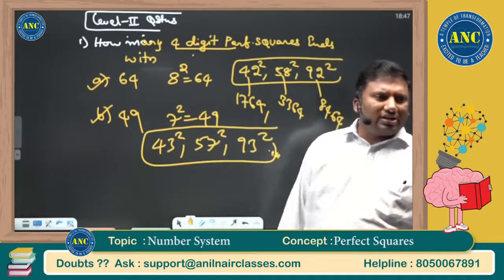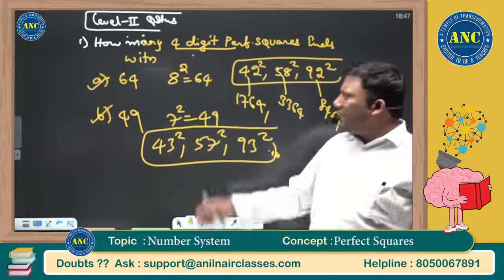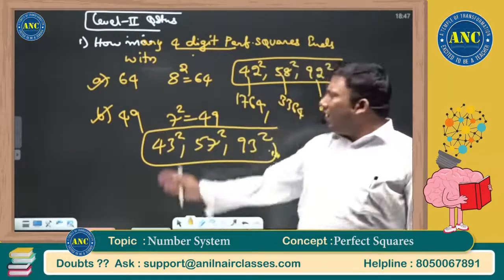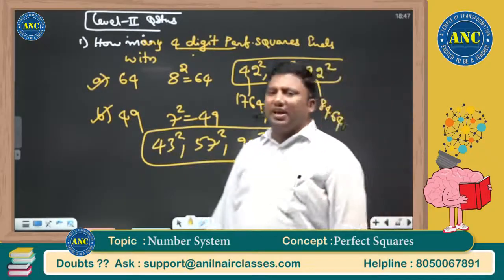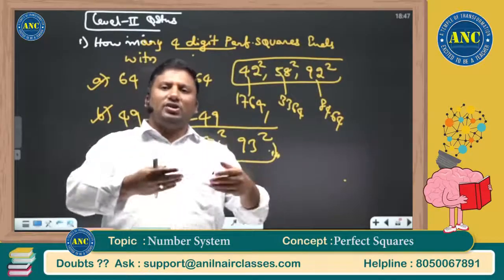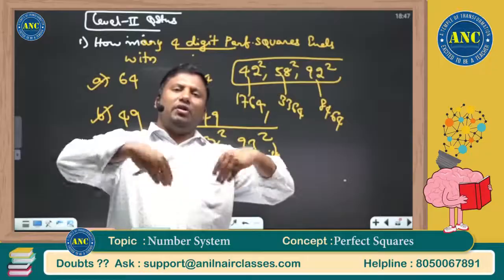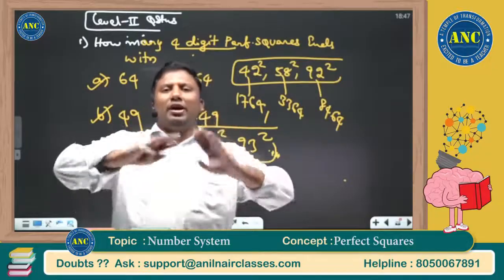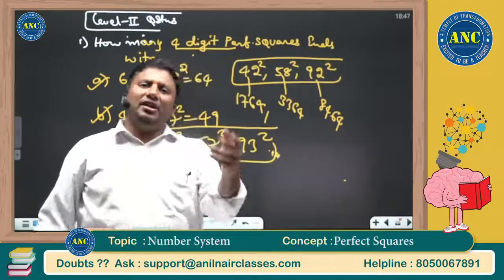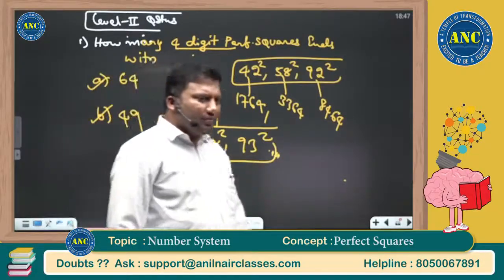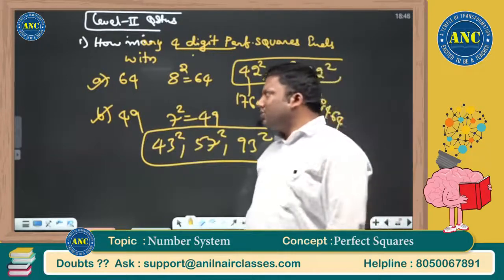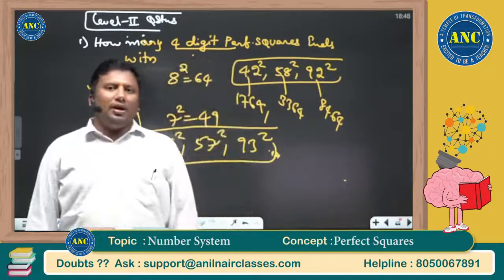In case it is a 5-digit number, suppose I take 8 square. 100 plus 8 square, 50 multiples, 100 multiples: 108 square, 150 minus 8 square, 150 plus 8 square, 200 minus 8 square, 200 plus 8 square. Take the numbers till a 5-digit number. I think it's a very easy question. It is extremely important for 9th and 10th class mathematics.